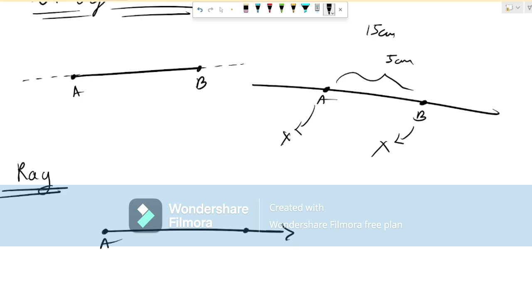And one more point over here, that is B. So it is extending infinitely, and we will denote it by AB with an arrow in the direction of B. Suppose it was the other way around, then what will you write? You won't write AB with the arrow. If it's like that, then you have to write BA, and the arrow should be towards A.